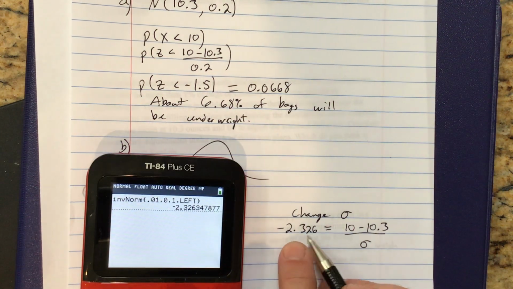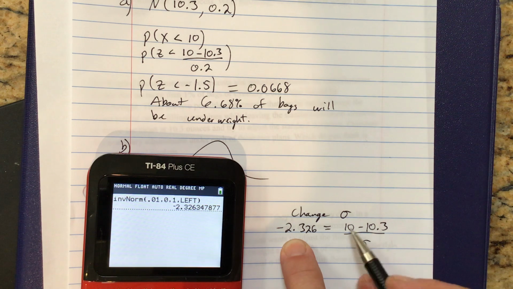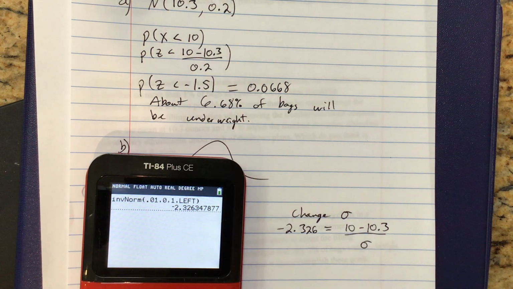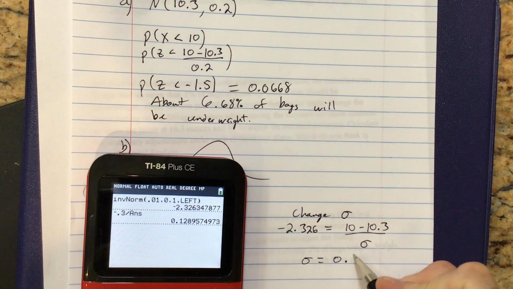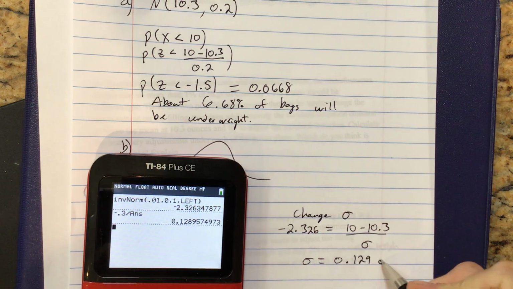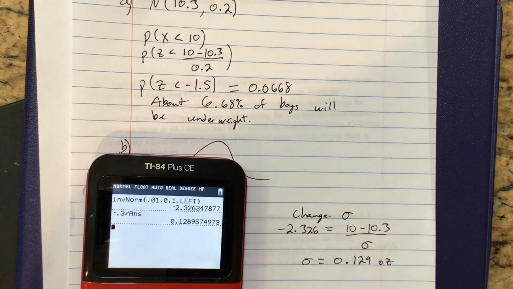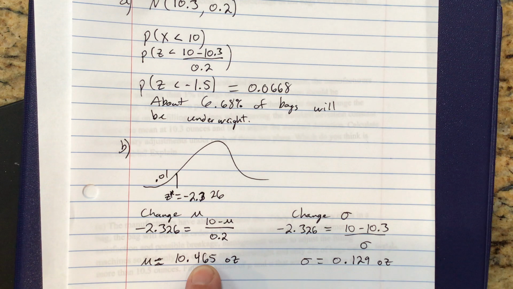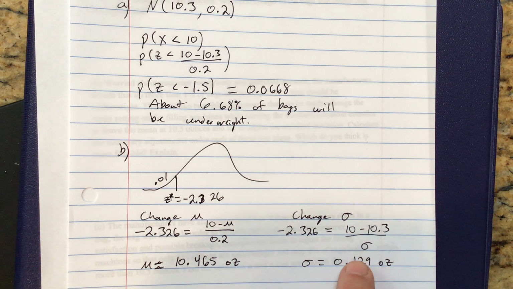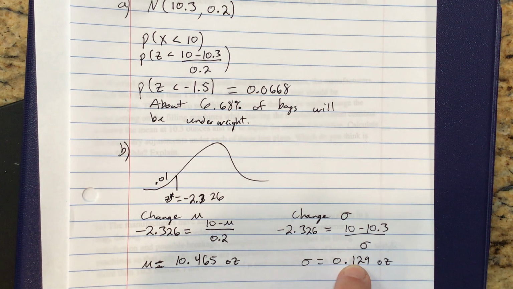So I have negative 2.326 times sigma equals negative 0.3, so negative 0.3 divided by this answer will give me the sigma I'm looking for. So about 0.13 ounces. Okay, so those are the two options. We could increase our mean to this and leave our sigma alone, or we could decrease our sigma to this and leave our mean alone.